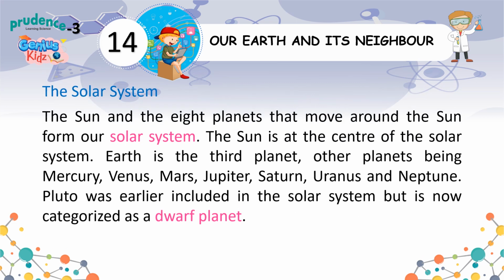The solar system. The sun and the 8 planets that move around the sun form our solar system. The sun is at the center of the solar system. Earth is the 3rd planet, other planets being Mercury, Venus, Mars, Jupiter, Saturn, Uranus and Neptune. Pluto was earlier included in the solar system but is now categorized as a dwarf planet.